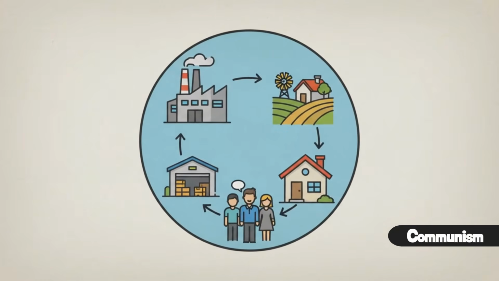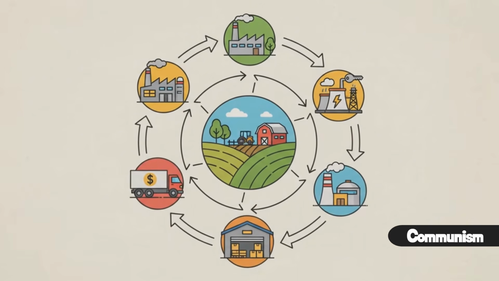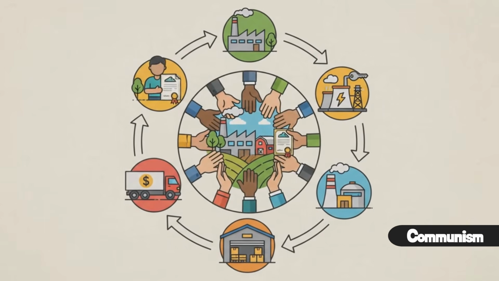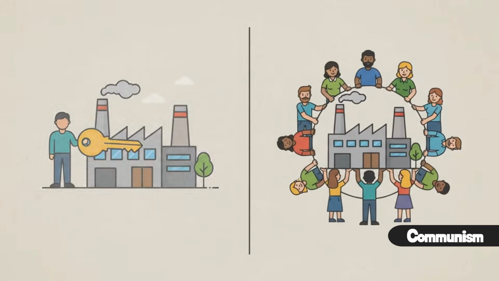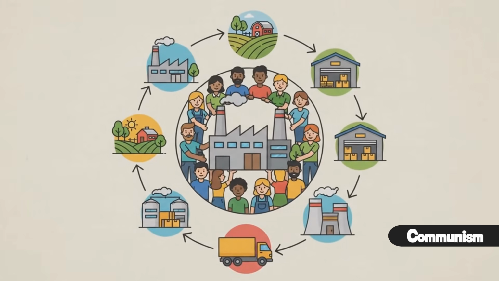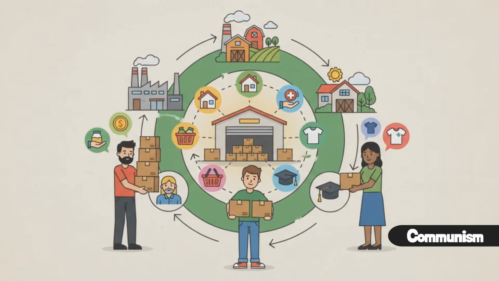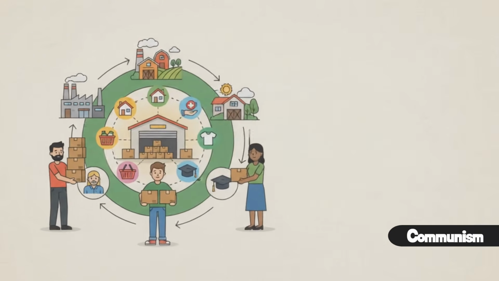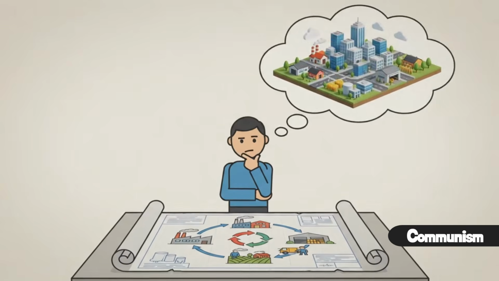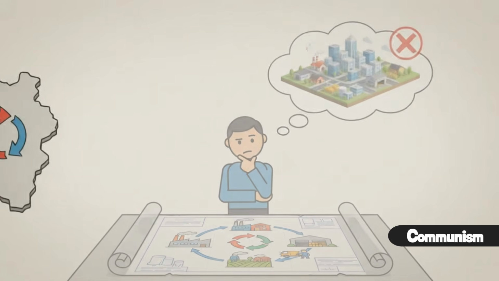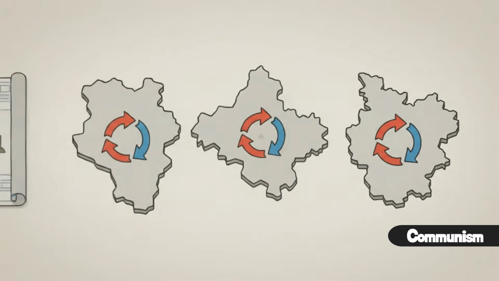Here's how it works. In communist theory, major resources and industries are owned collectively rather than by private individuals. The goal is to create a classless society where wealth is shared and everyone's needs are met instead of being driven by profit. That's why communism is often contrasted with capitalism. Rather than businesses and property being privately owned, the economy is intended to be owned and managed collectively for the benefit of society as a whole.